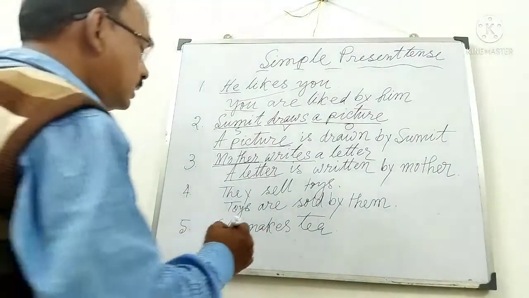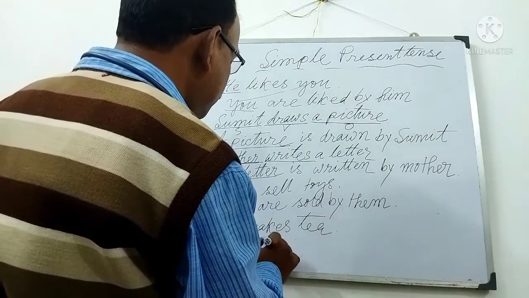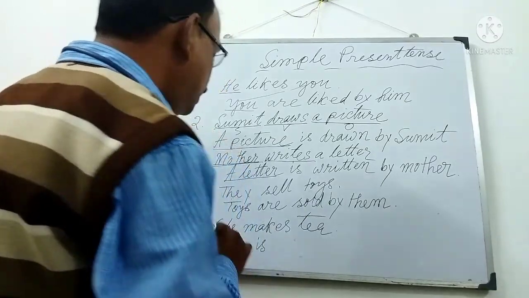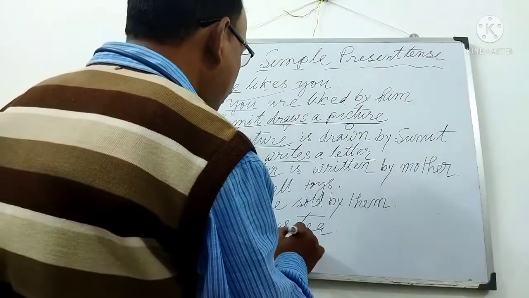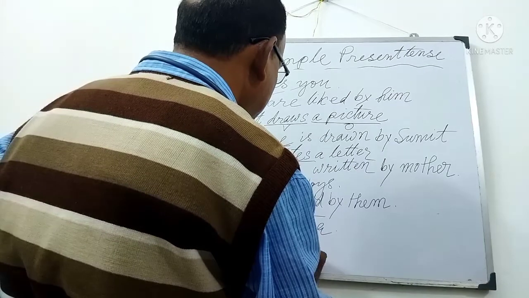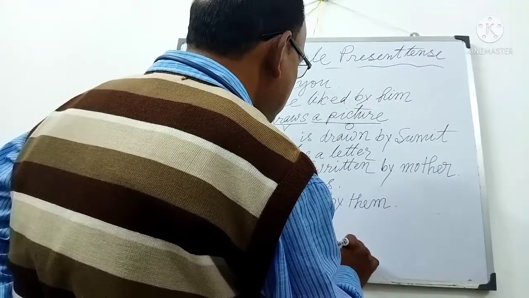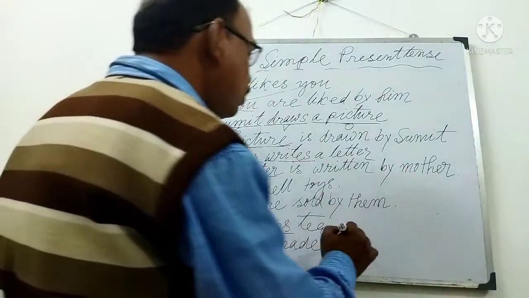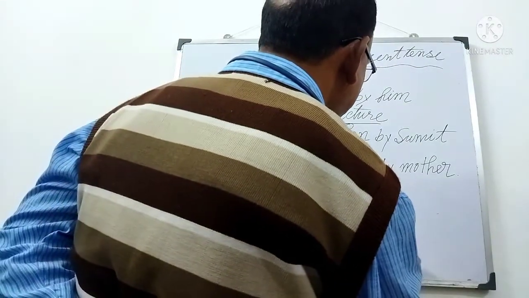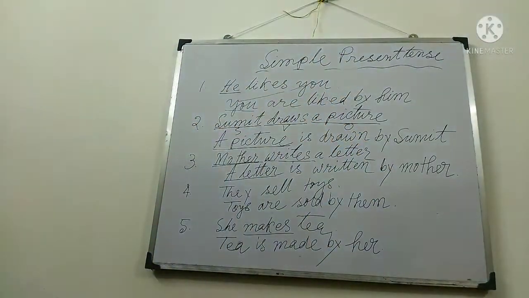According to the subject and tense, present tense is, tea is. Third form of make: made, made. Then by, she changes into her. Okay.